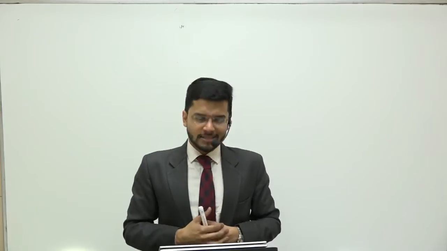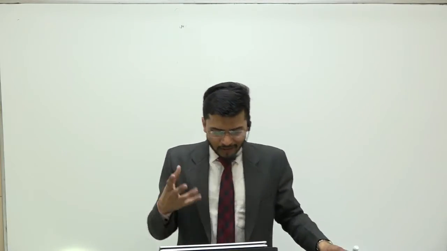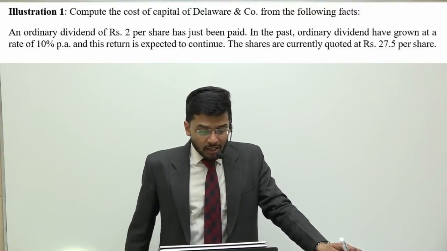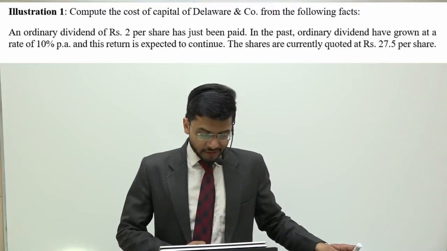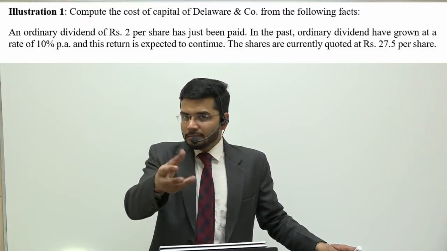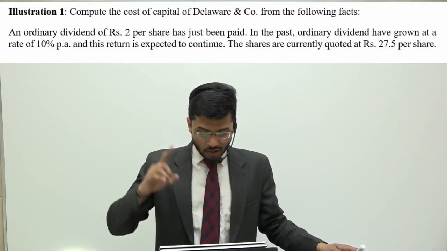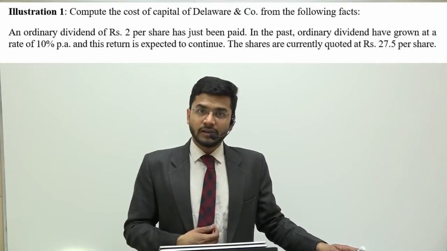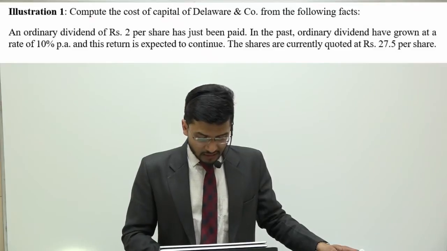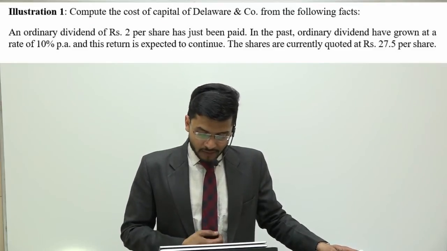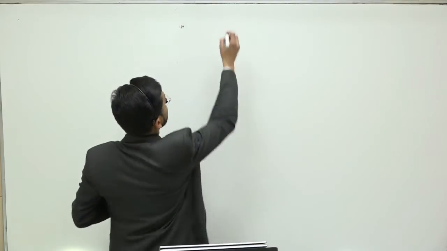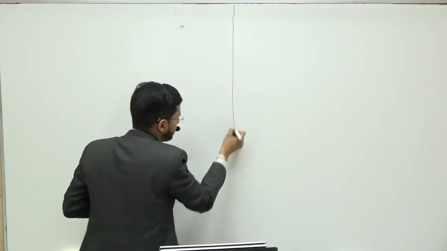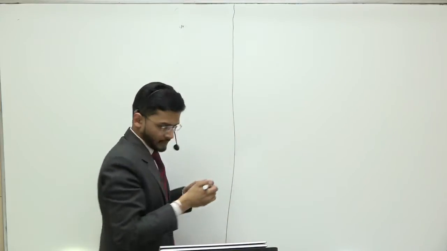Let us do a question, guys. Illustration number 1, to understand and to compute the cost of capital of a particular company. Compute the cost of capital of Delaware and Company from the following facts. An ordinary dividend of 2 rupees has just been paid. In the past, ordinary dividends have grown at a rate of 10% per annum, and this return is expected to continue. The shares are currently quoted at rupees 27.5 per share. You need to calculate the cost of equity.